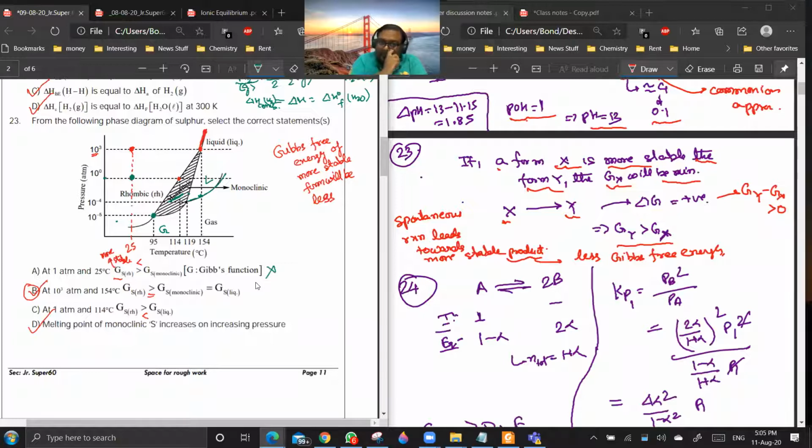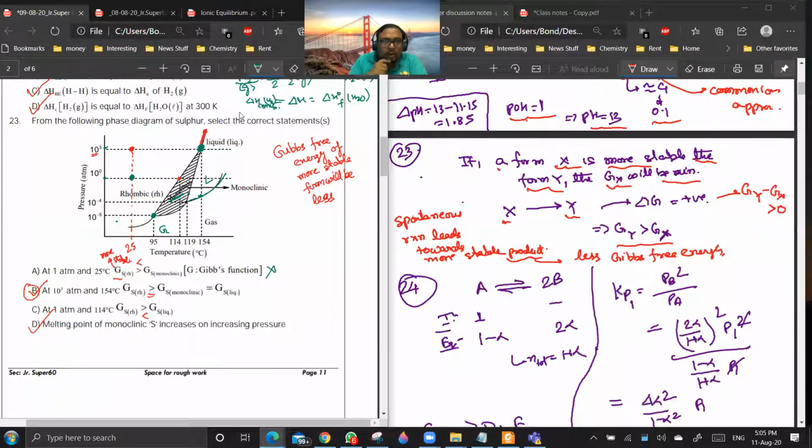Option B: at 10 to the power 3 atm, which is this one, and 154 degrees centigrade, which is this one. This point is what we call a quadruple point, a point at which 4 phases are in equilibrium, just like a triple point. What are those 4 phases? Liquid, gas, monoclinic.